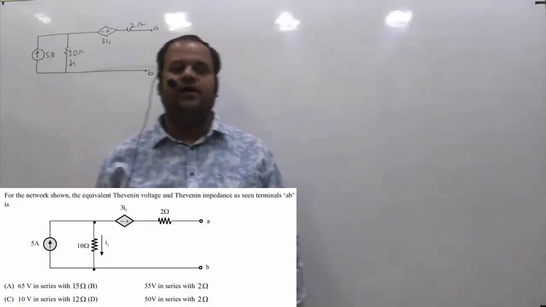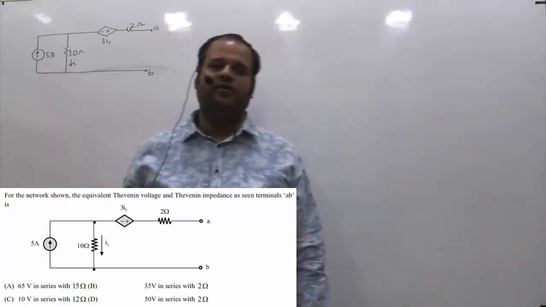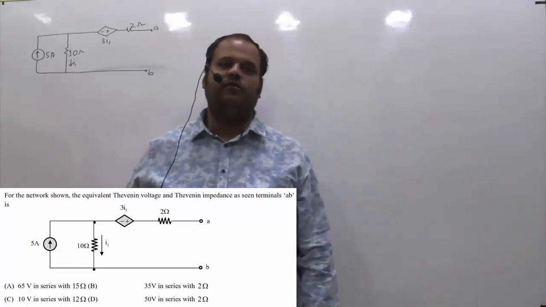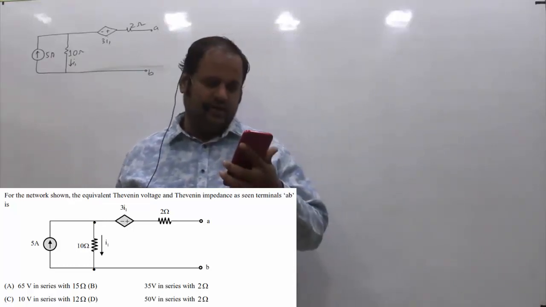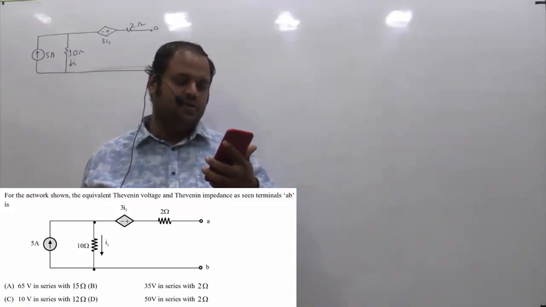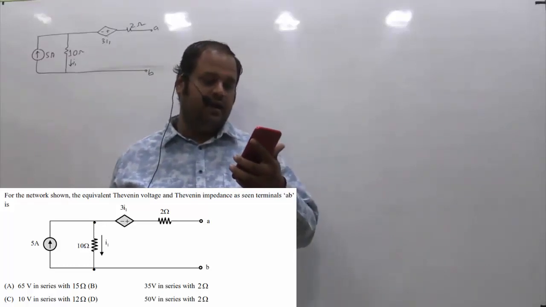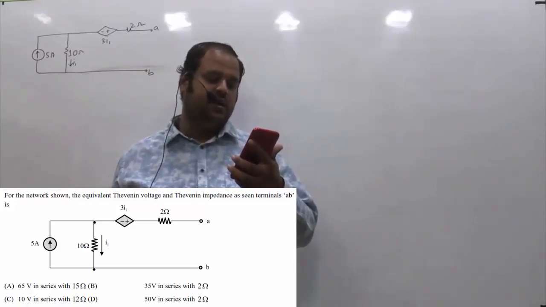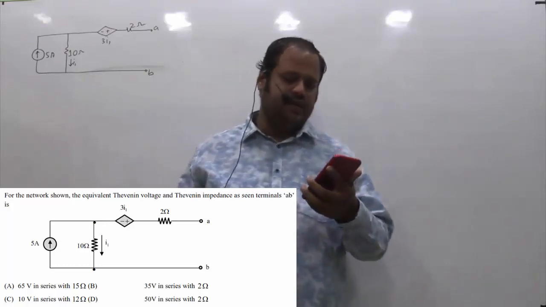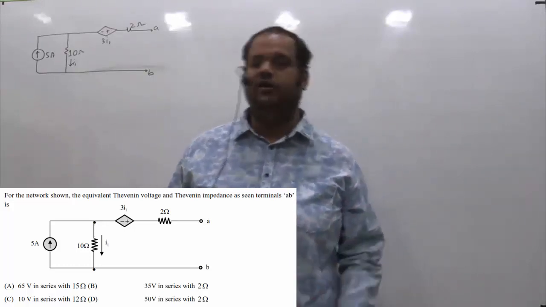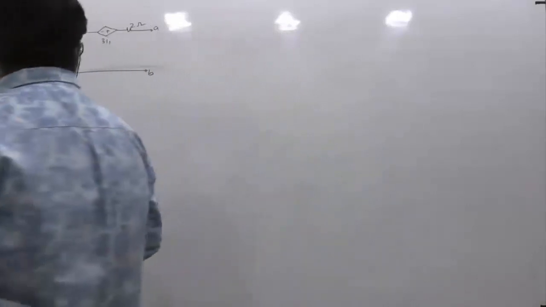This is one more question asked in GATE 2021 of electrical. This is from network subjects and from Thevenin theorem topic. The given question is, for the network shown, the equivalent Thevenin voltage and Thevenin impedance as seen from terminals A B is. So some options are given. Basically we are supposed to find the value of VTH and RTH.